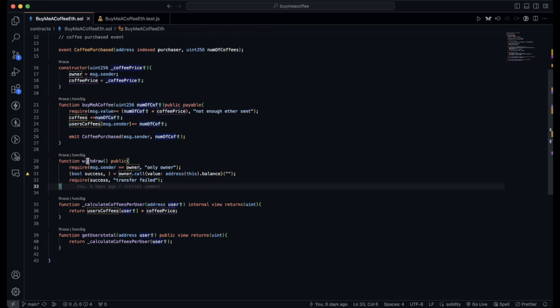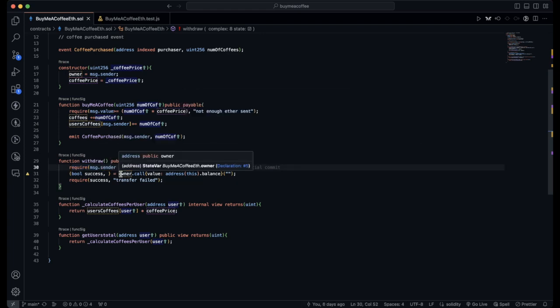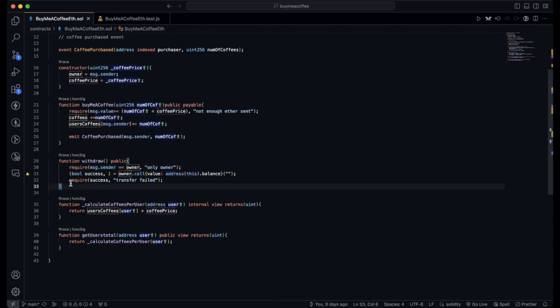Up next, we have a withdrawal function, which requires that the message.sender is equal to the owner, and then makes a call to the owner's address, sending out the value of this contract's balance. And then we require that the transfer is successful.